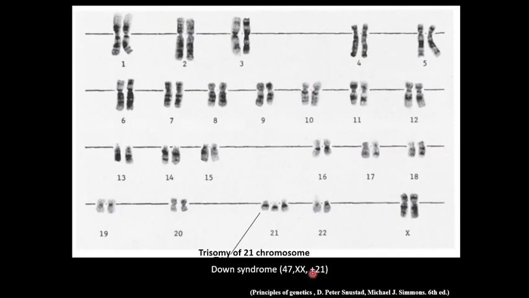Now let's discuss the reason behind this trisomy. This mainly occurs due to non-disjunction of chromosomes during meiotic cell division. These non-disjunction events can occur in either parent. It can occur through the father or through the mother, but it is more likely found in females.